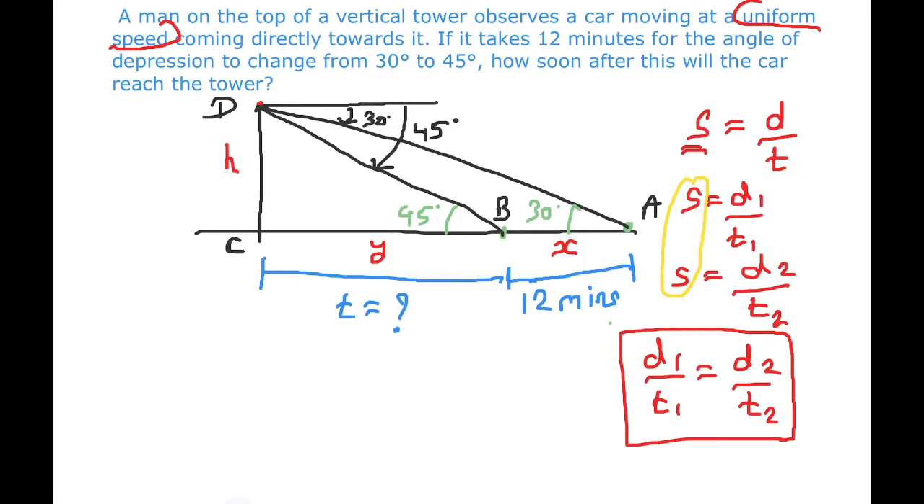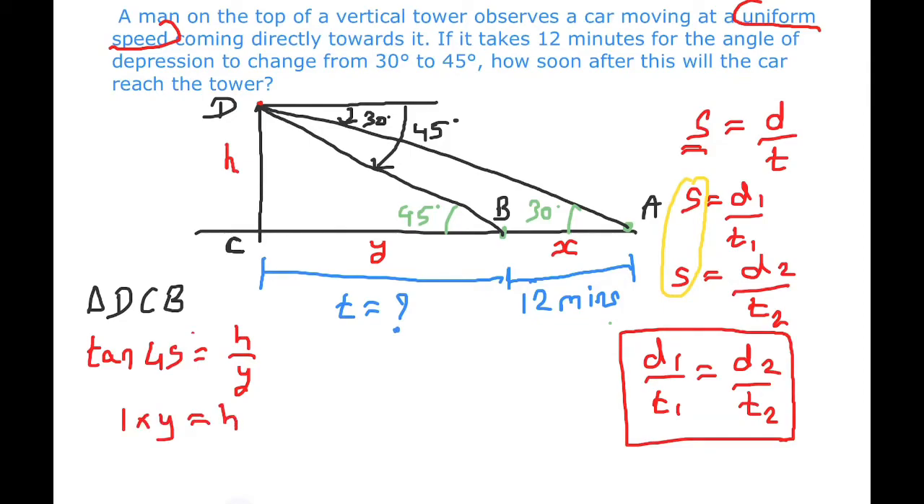So let us take both the triangles one by one. First, in triangle DCB, we will use tangent of 45 degrees, which will be h upon y. So tan 45 degrees is 1. We can cross multiply y over here, so y into 1 is equal to h, or we can write y is equal to h as the first equation.